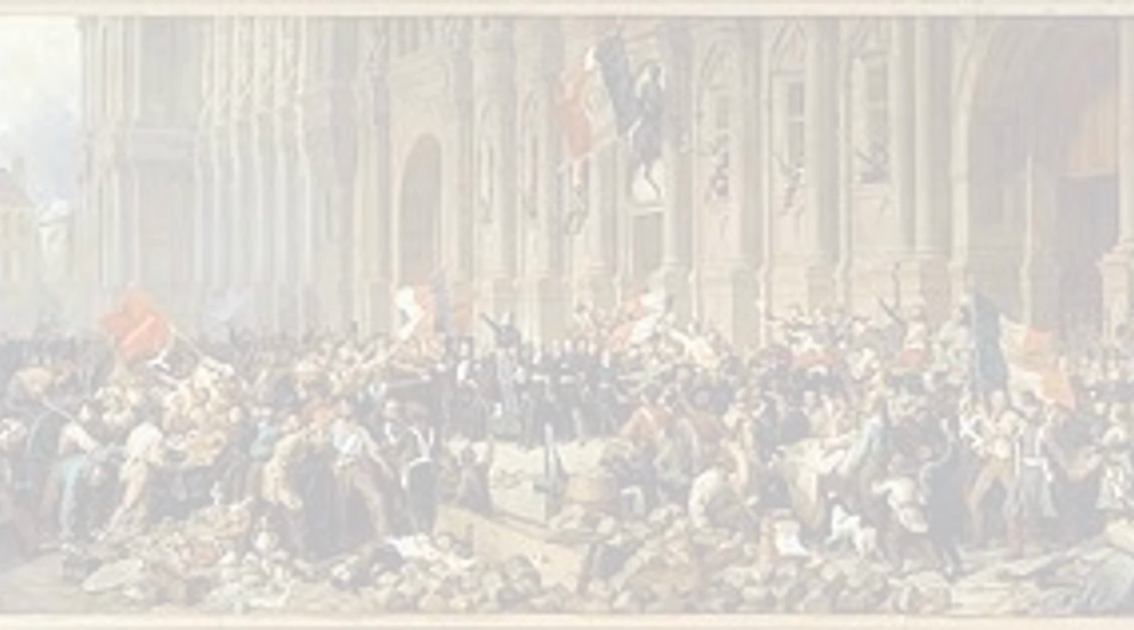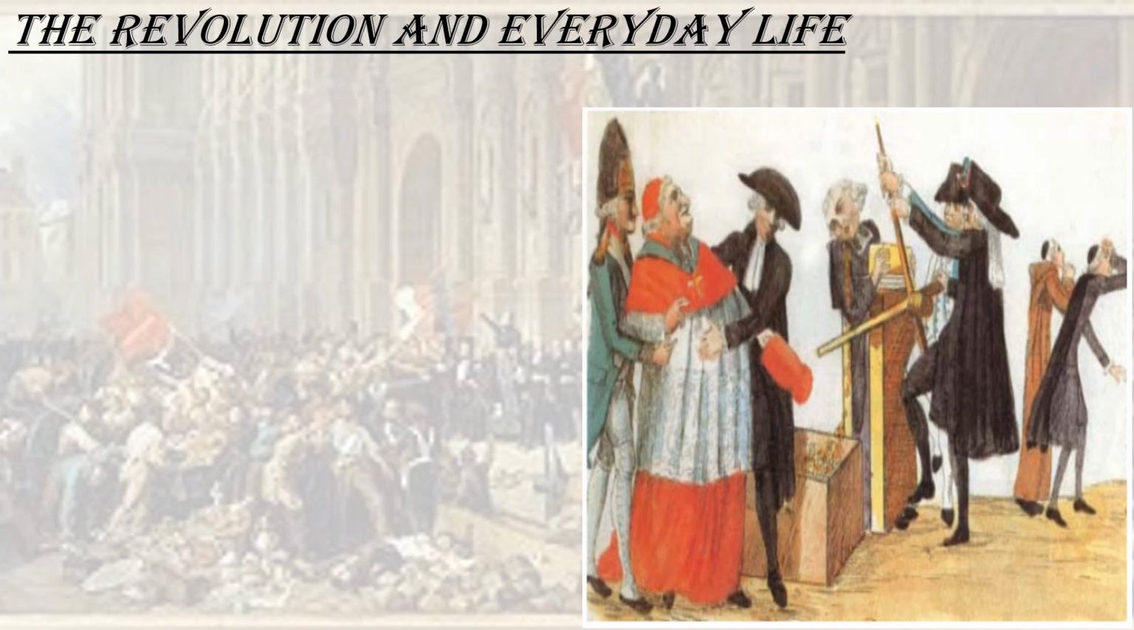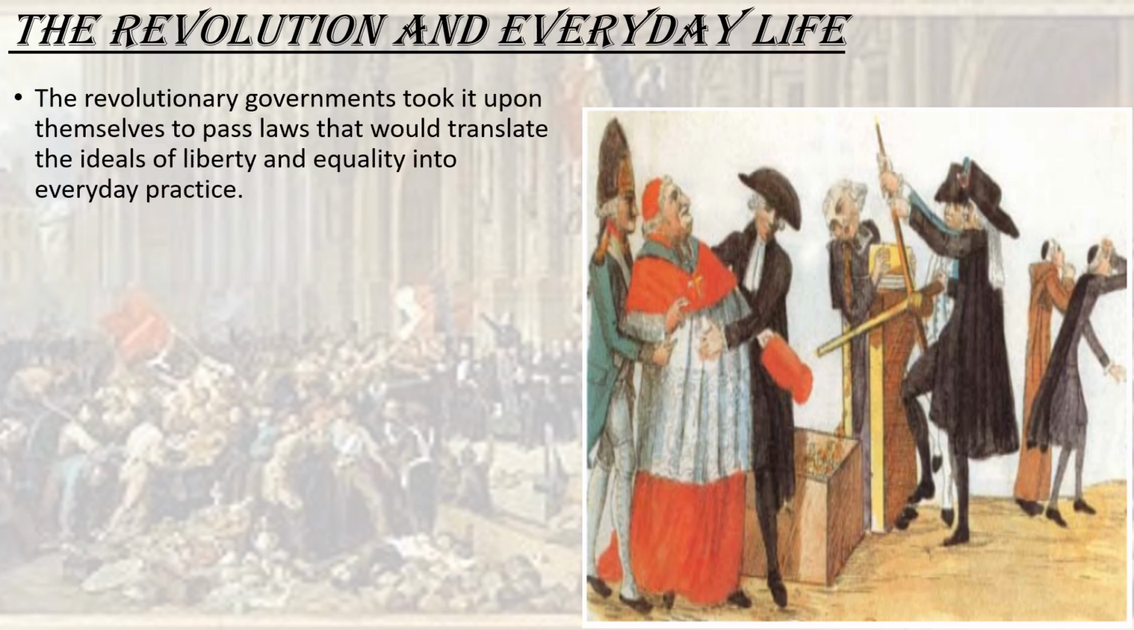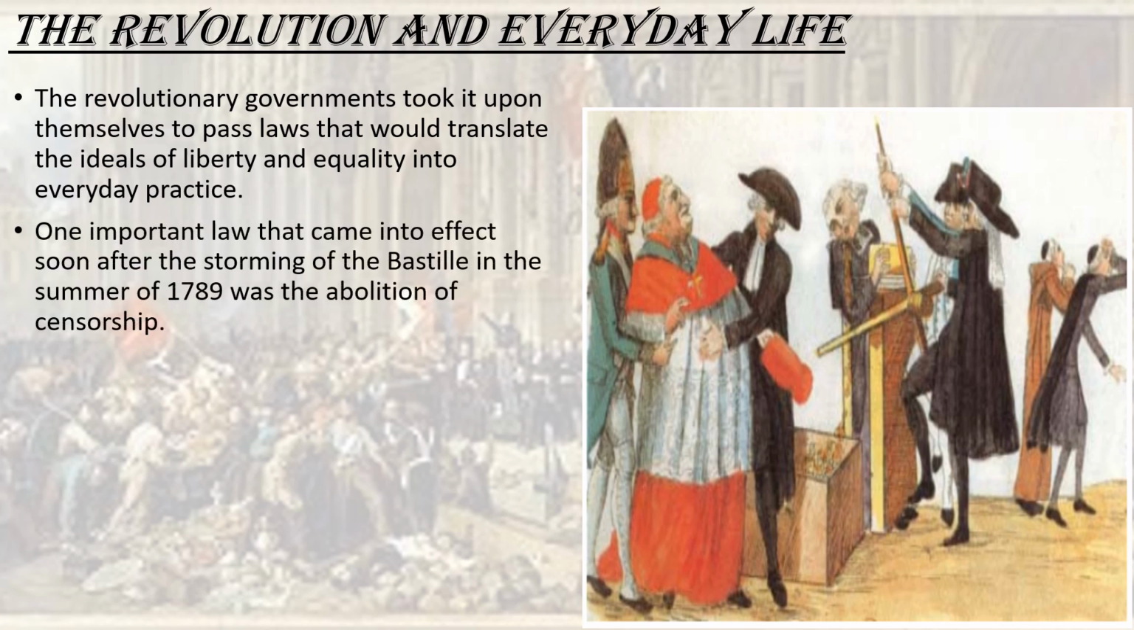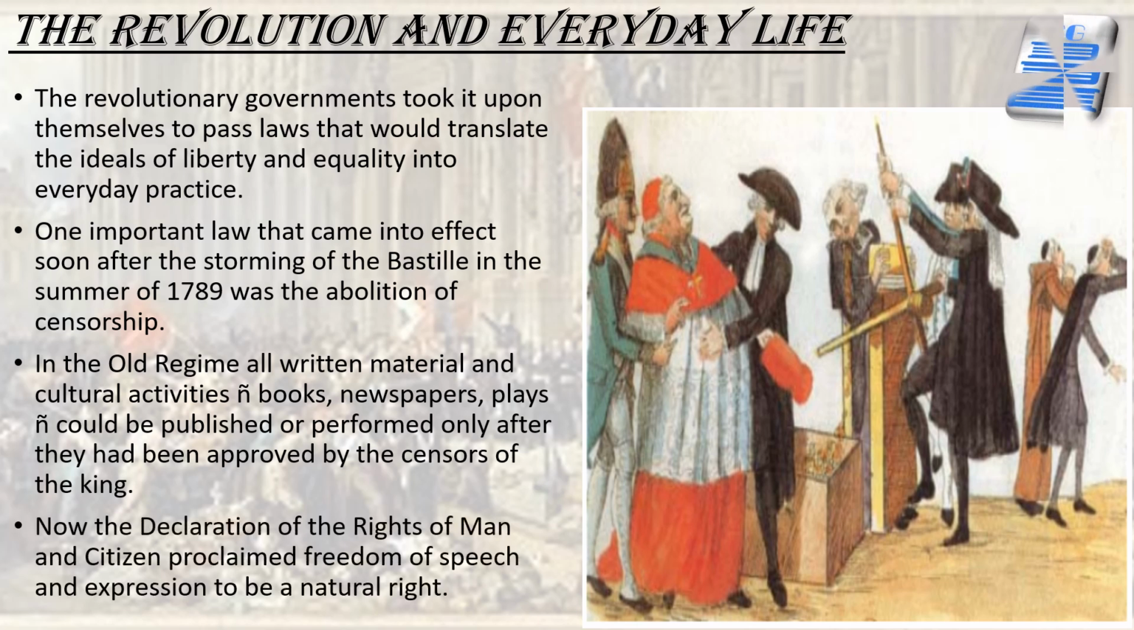France witnessed changes in the lives of men, women, and children in 1789. The abolition of censorship took place in the summer of 1789. The Declaration of the Rights of Man and Citizen had affirmed freedom of speech and expression as a natural right. Press freedom meant that opposition to actions could be expressed. These rights of individuals are all part of the French Revolution and its motives.